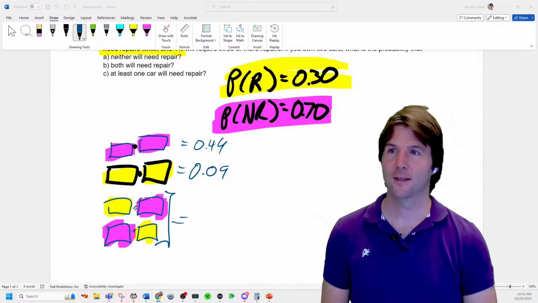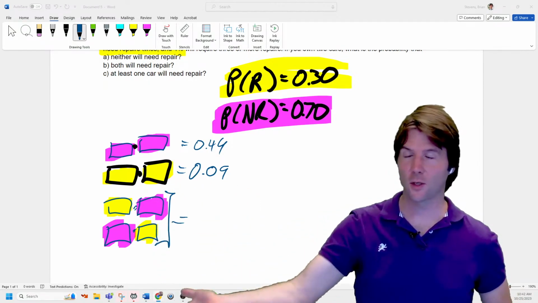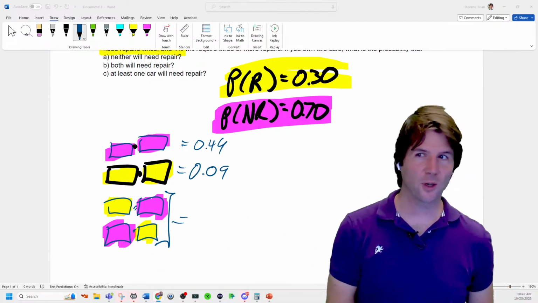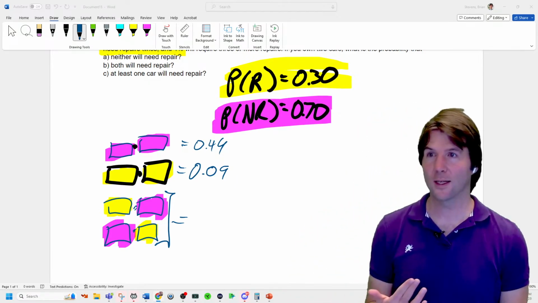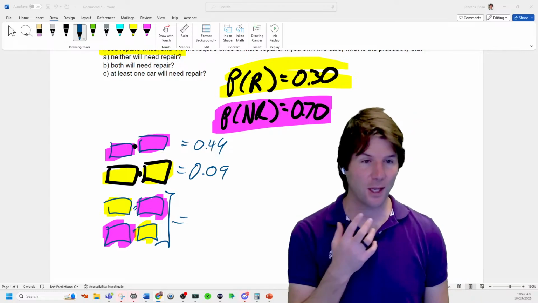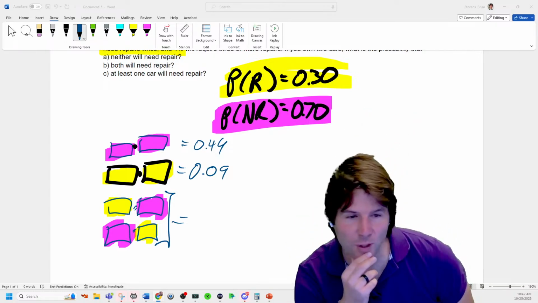Want to have ideas on that? So I think I've listed everything that could occur, so use the same logic. Either both cars need repairs, or both cars do not need repairs, or your first car needed repairs. And you can just figure it out that way. That's a 49 right there.